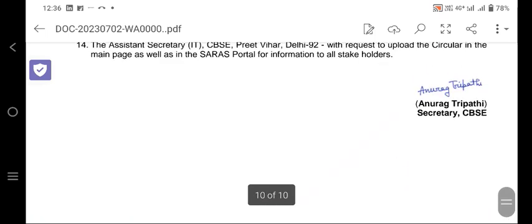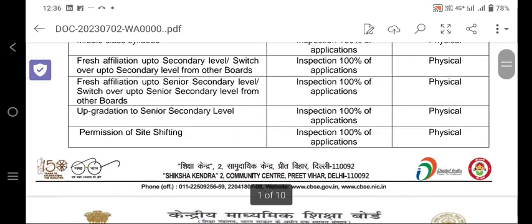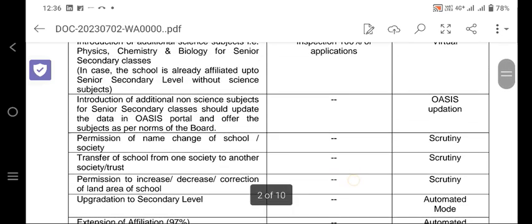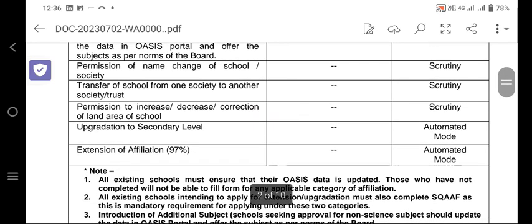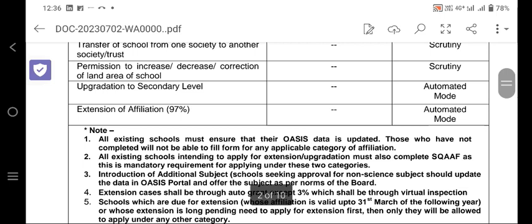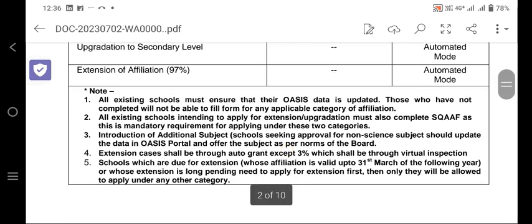Now we are coming to the next one. That is permission of the name change of the school or society, which will be scrutiny based. Transfer of school from one society to another will be scrutiny based. Permission to increase or decrease or correct land will be scrutiny based. Upgradation to secondary level will be automated mode. Upgradation to secondary level from the junior section, and extension of affiliation 97%, will be on automated mode.